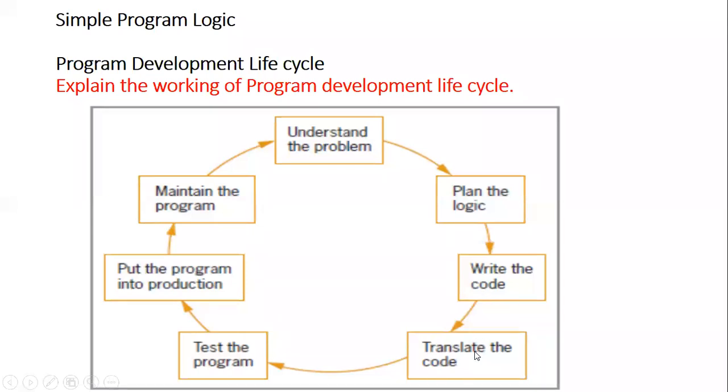Then translate the code. This translation is needed because you are writing this code in your own programming environment, like C programming, which you are using in the practical now. So you are writing C programming statements. The computer will not understand this code immediately. This code always has to be converted into binary language, and that conversion can be done by a translator. So compiler or interpreter is one of the translators you have.